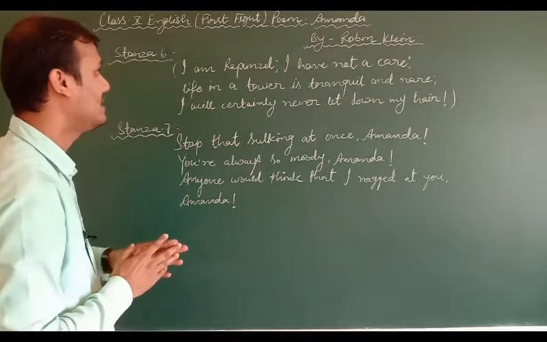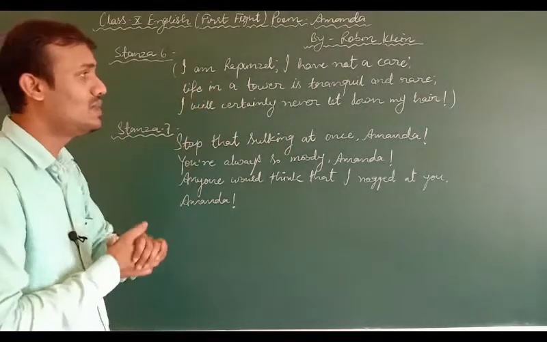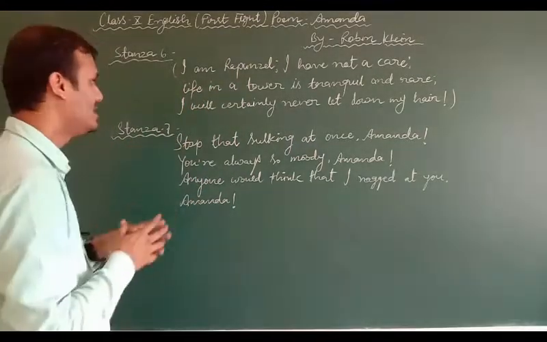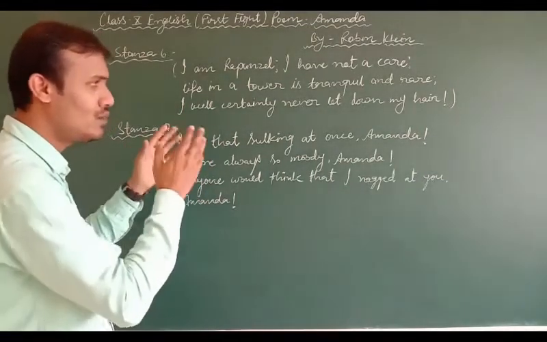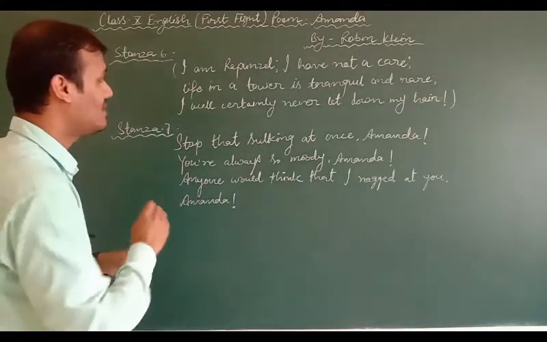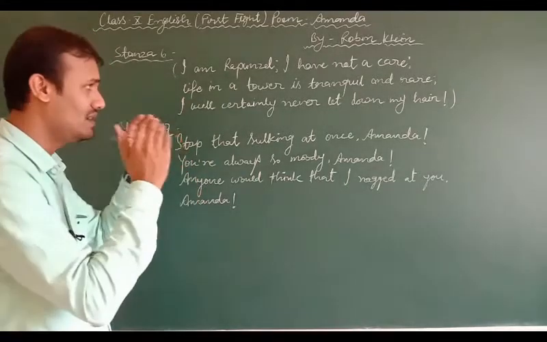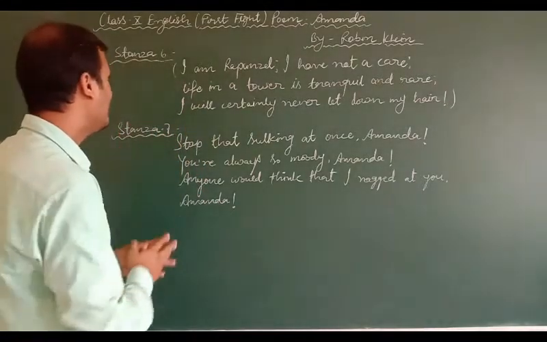She wants to live there, as she thinks that life in a tower is so peaceful and unusual. She also confirms to herself that she will never let her hair down for anybody, so that nobody can come to her in the tower, as she wants to live her life in a peaceful and relaxed way. So that's all in this stanza.